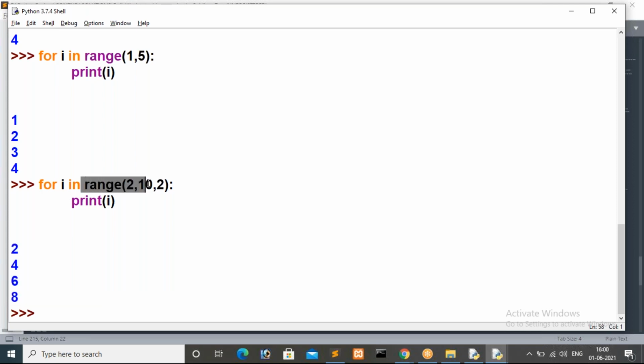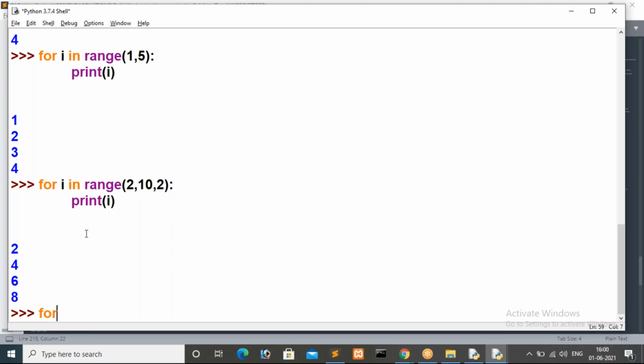We will use this range with 3 parameters procedure to print even and odd numbers. Now here we are getting even numbers. In the same way, now I want to print odd numbers from 1 to 10. For that case, how can I alter my loop statement here? If I give range of 2 comma 10 comma 2, in that case we are getting 2 4 6 8, even numbers from 1 to 10. Now I want to print odd numbers from 1 to 10. For that case, how do I pass the values?